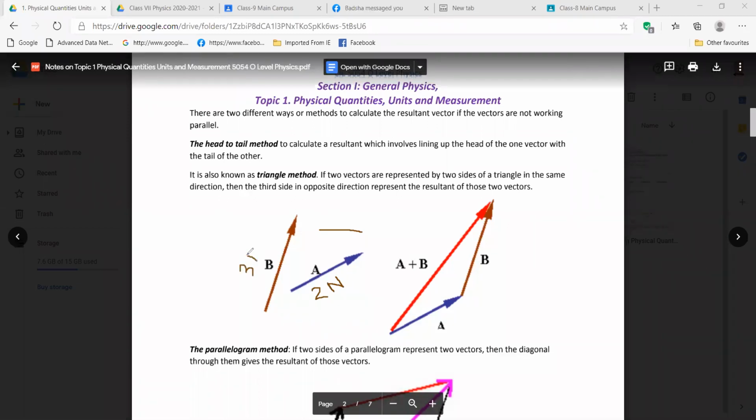If you measure the length from tail to head, you will get 3 centimeters here, and from tail to head here, you will get 2 centimeters. So can we write that 1 newton is 1 centimeter? Yes, we can. So it is our scale, the scale of the given vector or force.